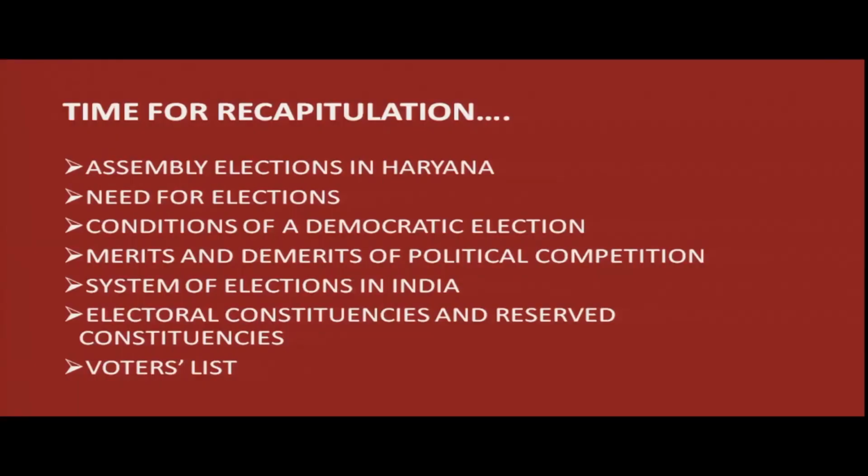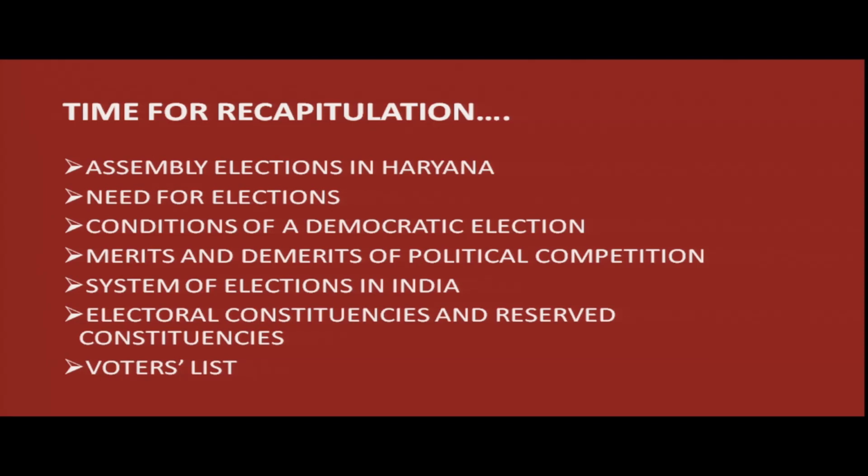So, today we have discussed the assembly elections in Haryana and how there was a turn of events. We discussed the need for elections, what the conditions are that are required to term an election as a democratic election.